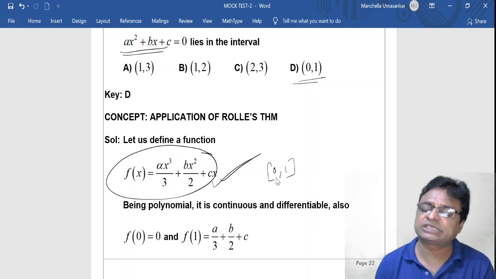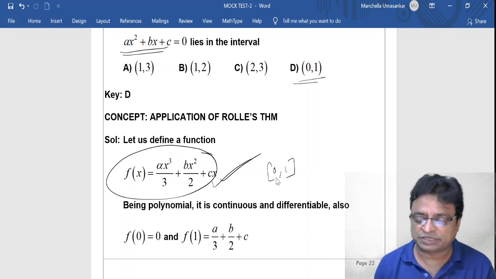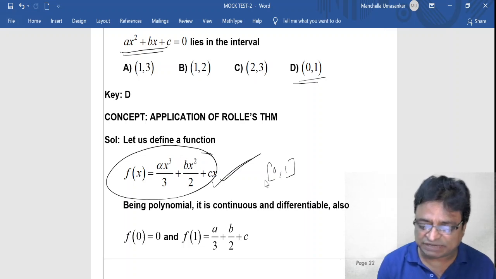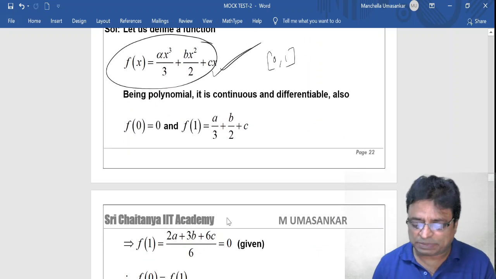What are the conditions of Rolle's theorem? The function should be continuous. Yes, it is a polynomial, continuous everywhere, after all in this interval. And every polynomial is differentiable, after all in the open interval 0, 1. And moreover, what is f of 0? That is 0. What is f of 1? A by 3 plus b by 2 plus c. After simplification, that becomes 2a plus 3b plus 6c.